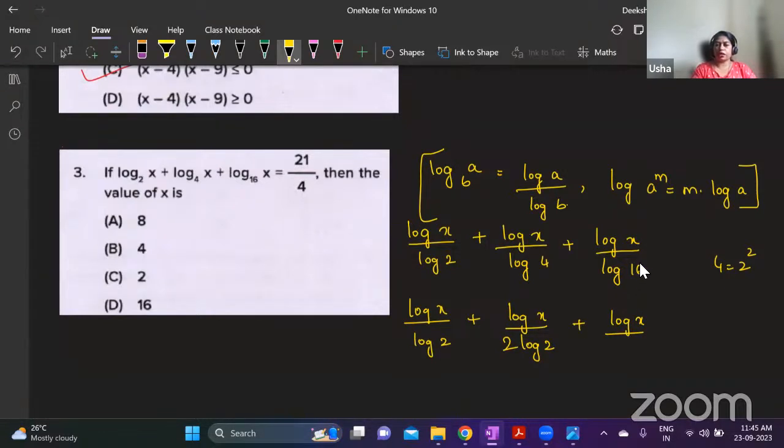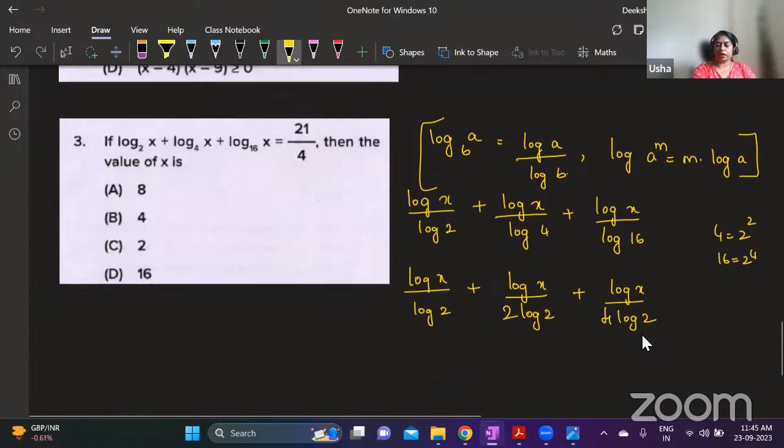Next, log x by log 16 can be written as log x by log of 2 power 4. So log of 2 power 4 is 4 log 2. Hope this is clear, everybody. Now you can see that the denominator has log 2 into something. This is log 2, this is 2 log 2, this is 4 log 2. So the LCM is 4 log 2.